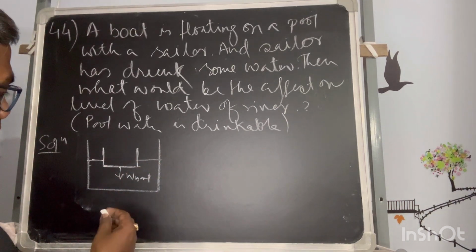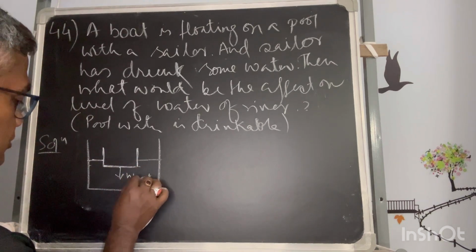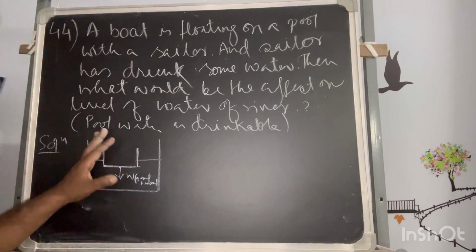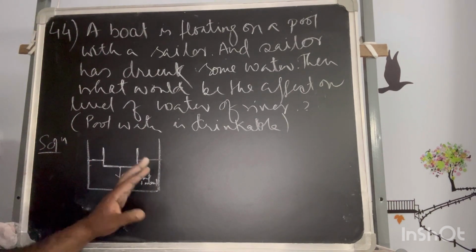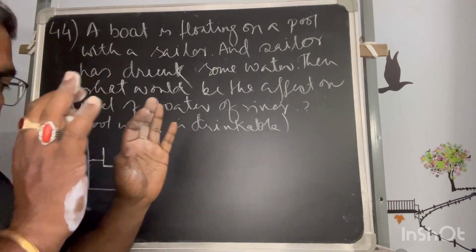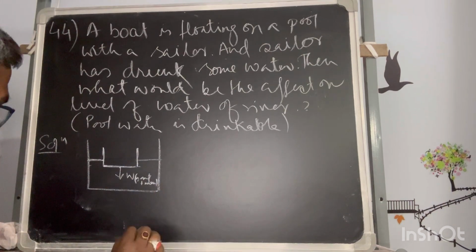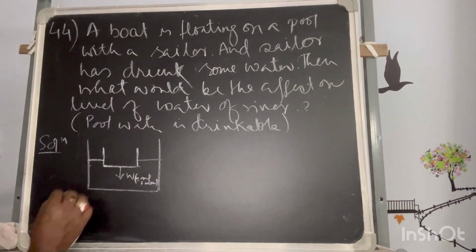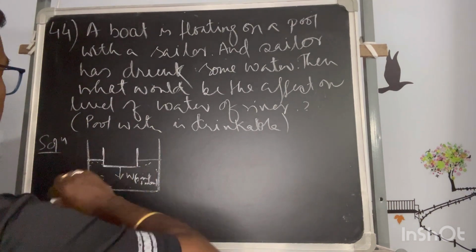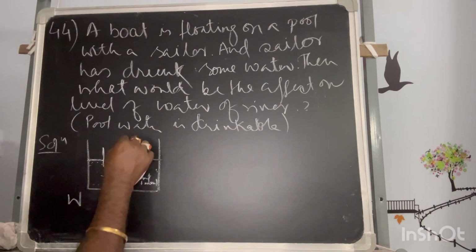So initially the boat is empty, so only the weight of the boat is acting. Along with the man and the boat, I am showing this is the weight of boat plus man. Just keep your senses open to understand: this boat is representing the man and the boat together. So the person has not taken any water. This is the water of the pool, the boat is there. Now what is the equation when it is in equilibrium?